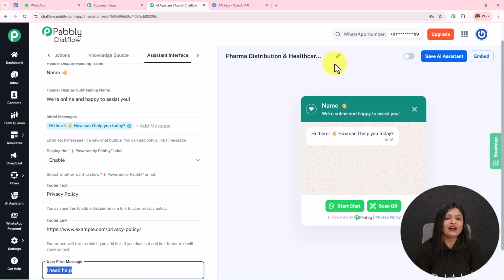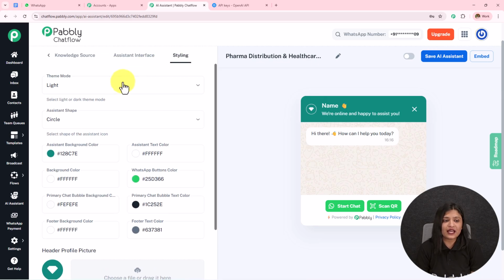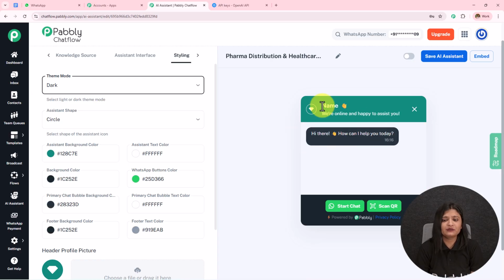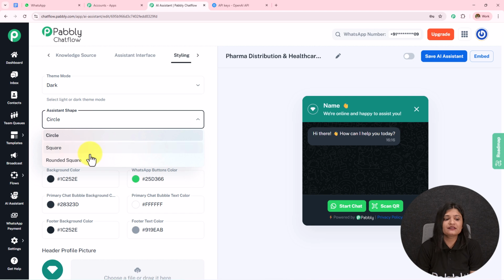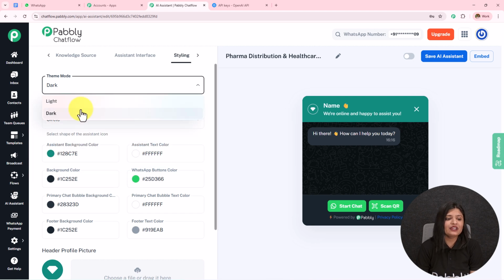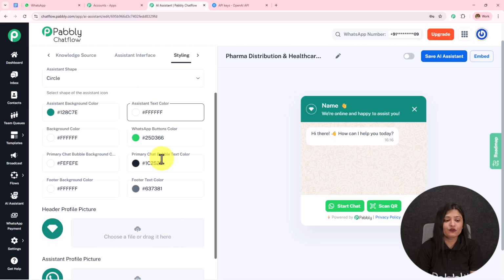Then we have the styling, which is the last part. I have selected the theme mode as light, you can select it as dark. It will be reflected over here. Then we have this assistant shape. You can select circle, square, rounded square. Then we have the text color, button color, background color. You can select this according to your choice and preference. I am going to keep it as default only.